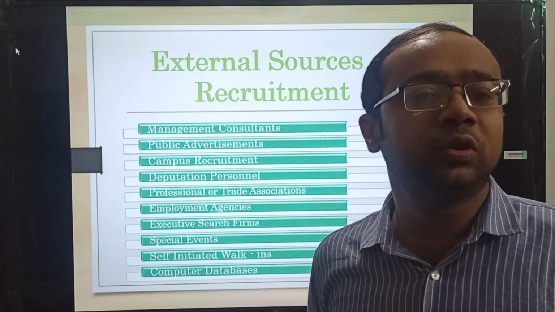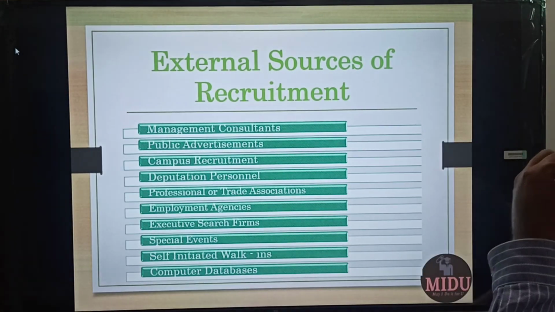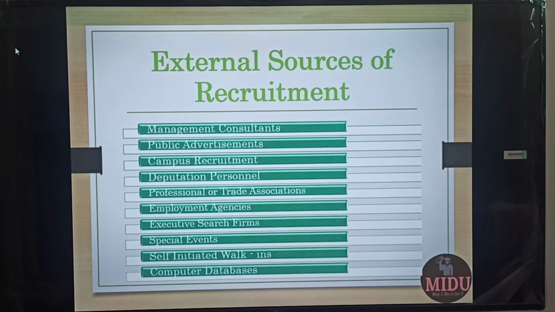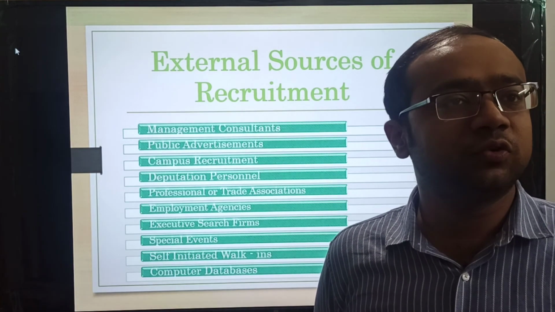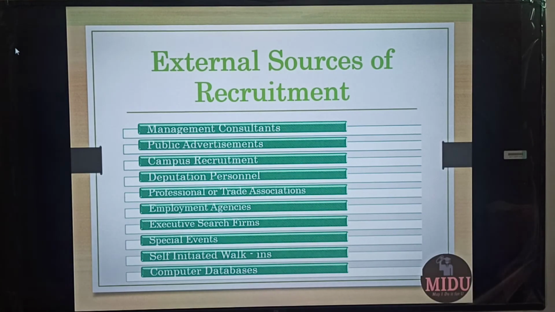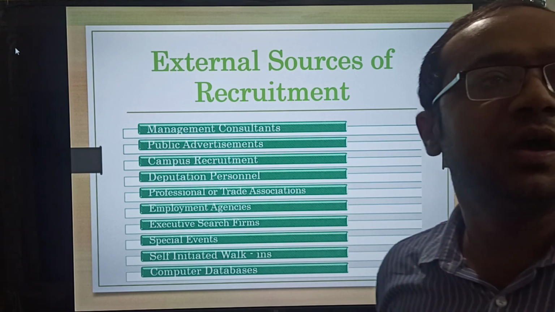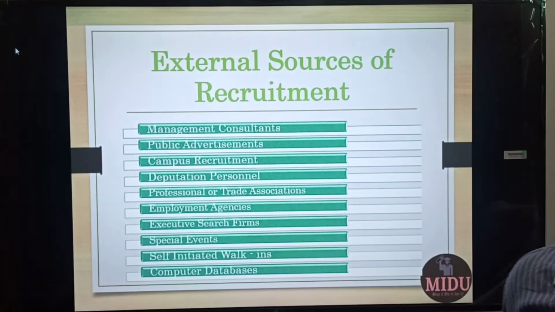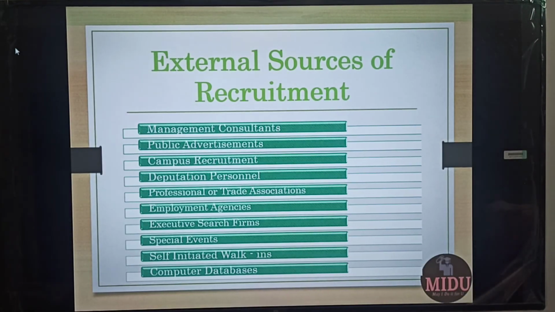Campus recruitment: you go to the campuses, get the fresh talent on board and hire them. Deputation personnel: in this case you are getting some person on deputation for that particular activity. You approach the professional or trade associations who have these candidates. Employment agencies, where the unemployed youth are registered, you go and you hire. Executive search firms: nowadays there are even companies whose work is to recruit, or means get you those people. So you give them your requirements from the market, they will get you candidates for interview.